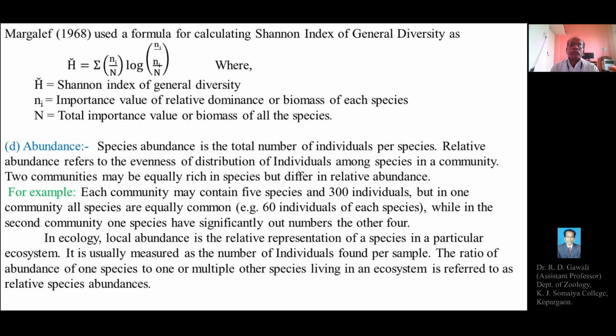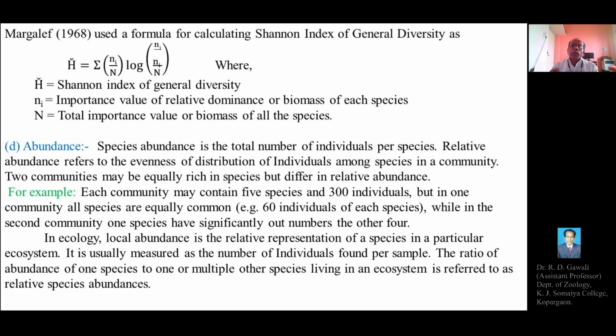Then the fourth characteristic of the community, that is abundance. Abundance is defined as species abundance. Species abundance is the total number of individuals per species. The abundance is defined as the total number of individuals of a species which are present in the community.